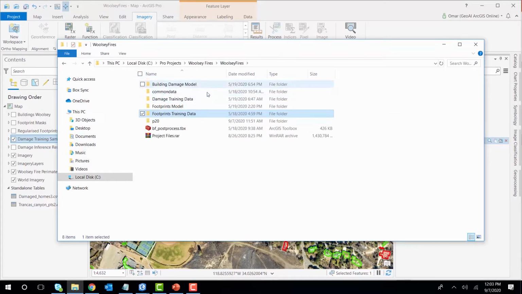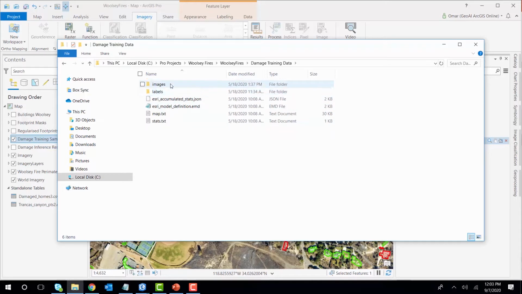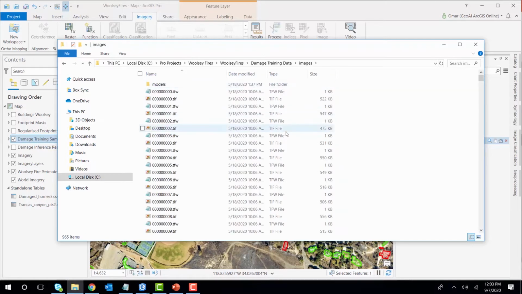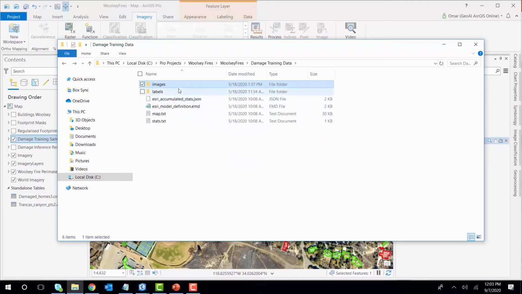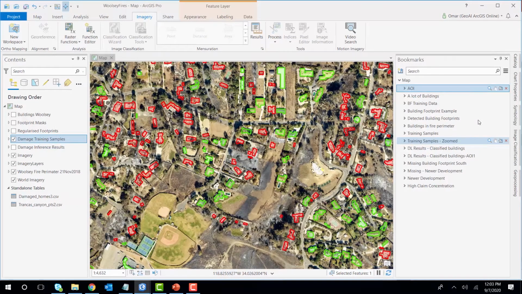So we have another folder here. It's called the damage training data. Same thing, images and labels. Images includes the image chips. Labels include the label for each of these chips. And then you can use that to train a model.